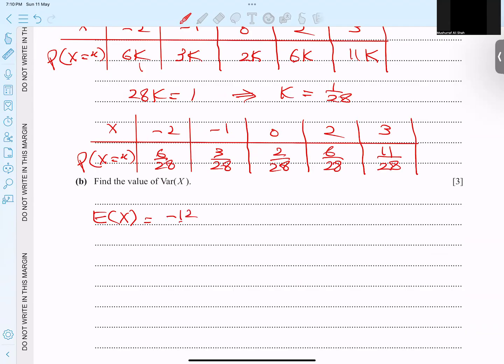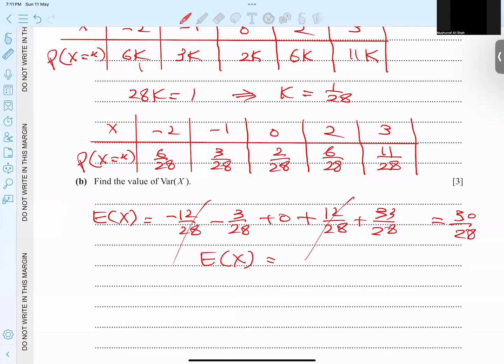So I got negative 12 over 28. Multiply these two numbers, so negative 3 over 28, and 0, and 12 over 28, and 33 over 28. If I check it, this cancels out and I get E of x is 30 over 28. If I check it in a calculator or manually, 15 over 14 is my E of x. Now let's talk about variance.